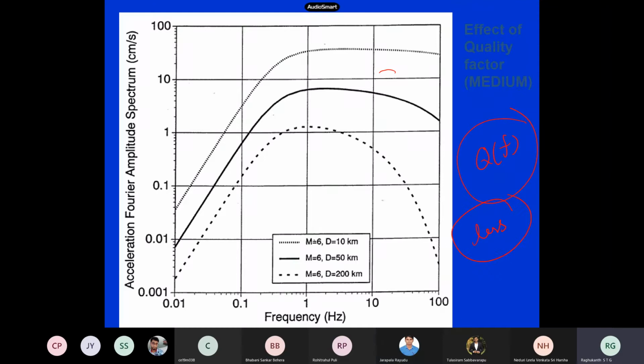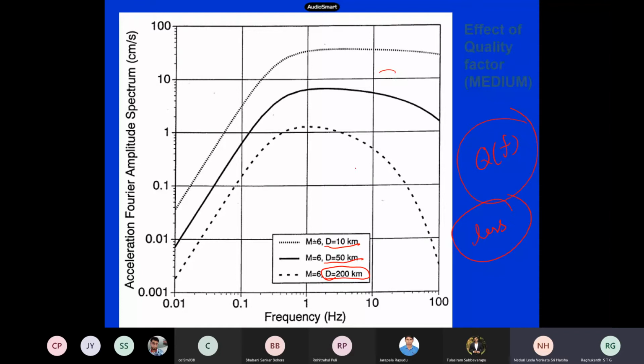Now as the distance increases, what happens? As the distance goes to 10 kilometers, 50 kilometers, 200 kilometers, what will happen to damping, because you are far away from the source? Decay should be there.